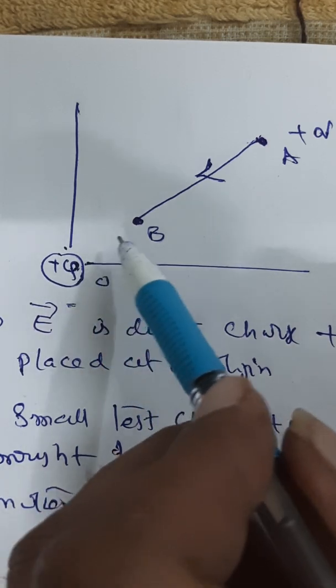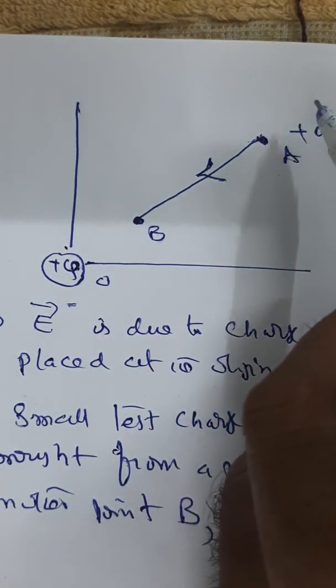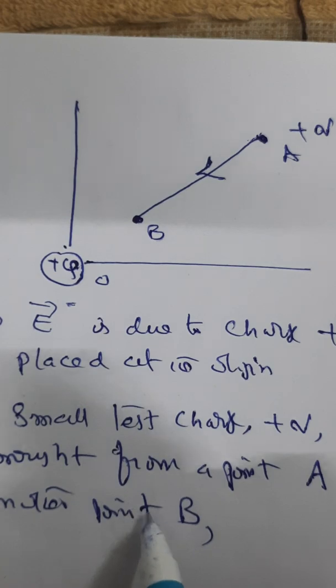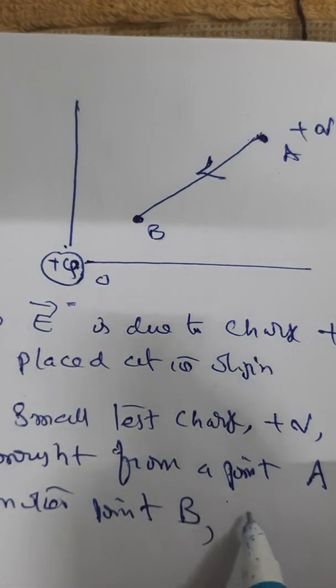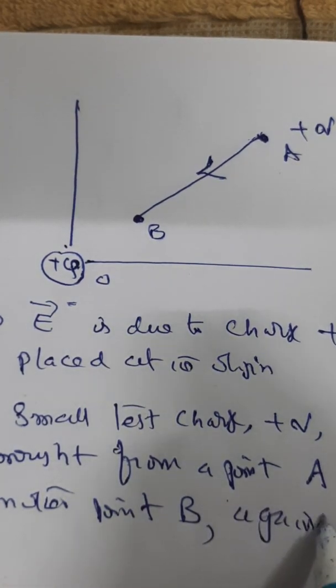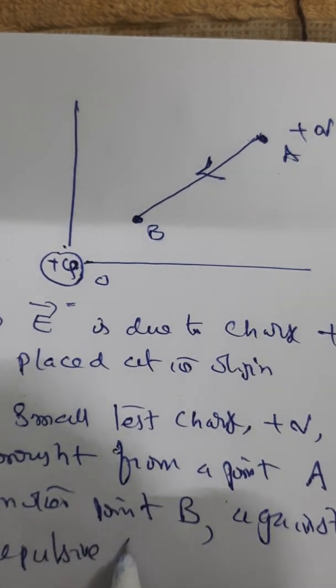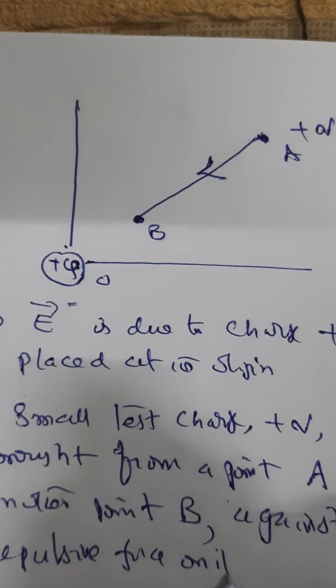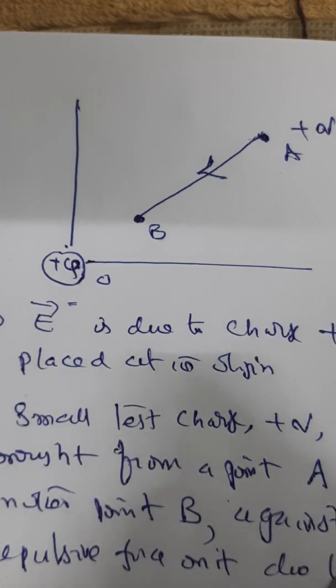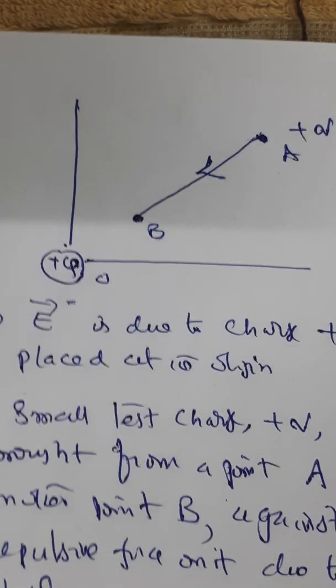The influence of the source charge is in this direction. So you are trying to work against the repulsive force on it due to this source charge.